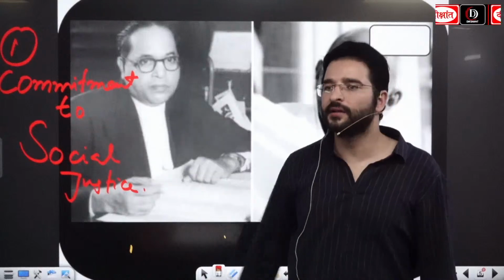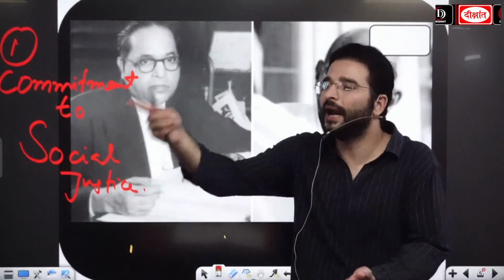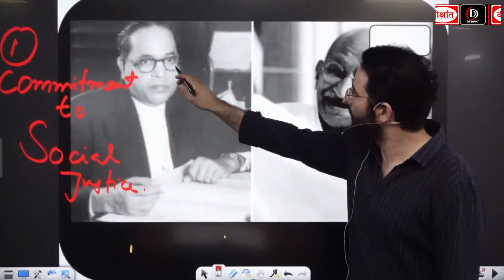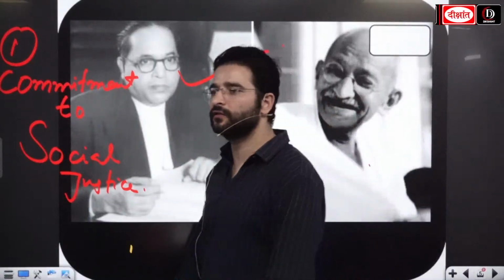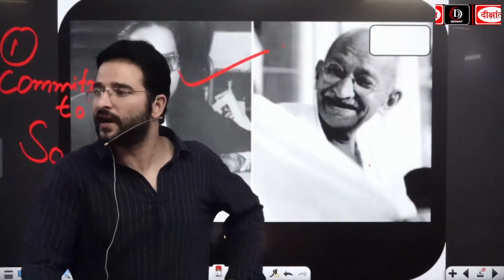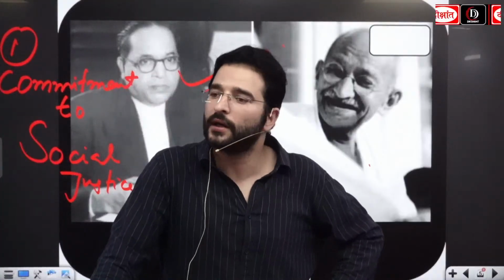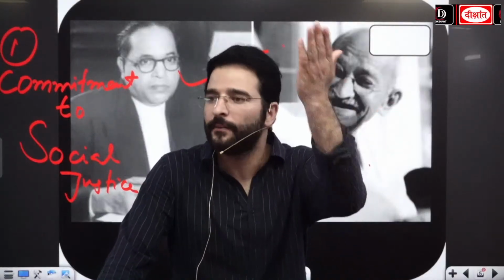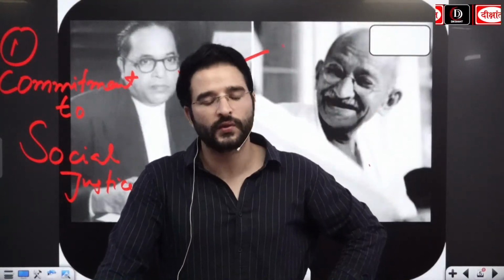Gandhiji with the Harijan campaign, by saying they are the children of God, by eradicating untouchability. When we look at B.R. Ambedkar, he wanted to get reservation for the depressed classes. So that means they were having different strategies. Both wanted to eradicate untouchability as well as empower the depressed classes of the society.